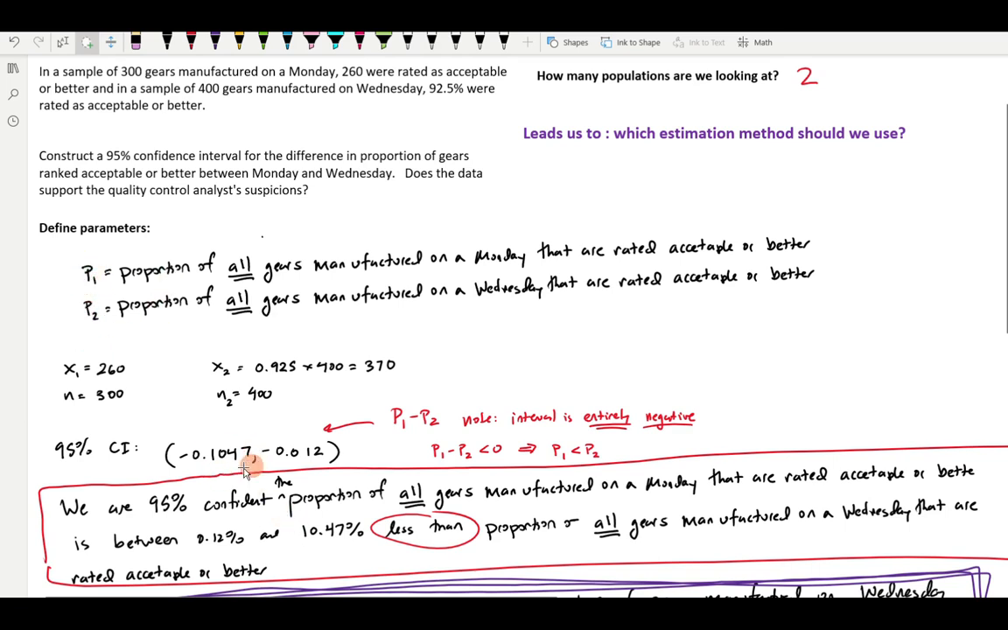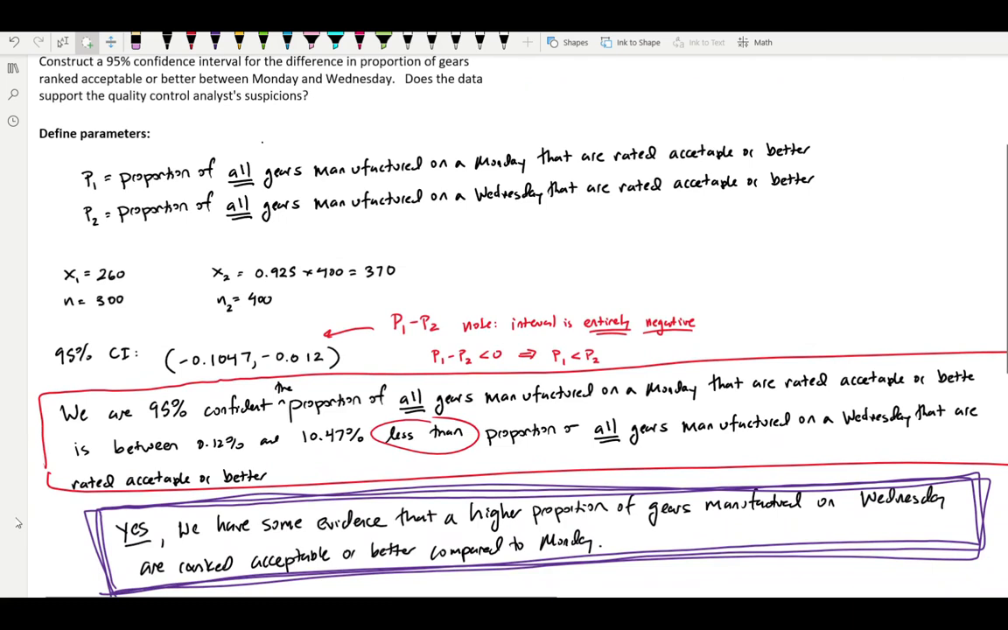This tells us we've got some evidence at the 95% confidence level that a higher proportion of gears manufactured on Wednesday are ranked acceptable. Specifically, the proportion that's ranked higher is somewhere between about 0.12% and 10%. So this interval here, you might say it's not a significant difference, but there is a difference. It is better on Wednesday.